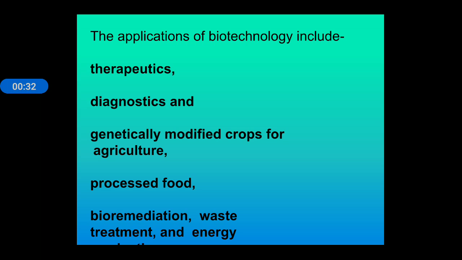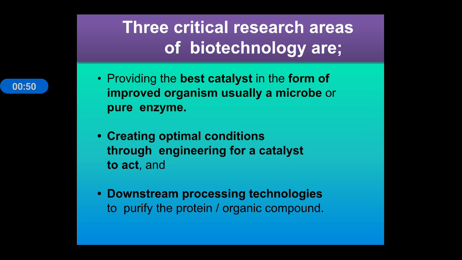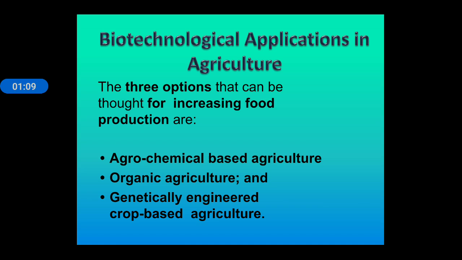So in this chapter we will discuss the various applications of biotechnology, or how biotechnology can be used in different fields. The applications of biotechnology include therapies, diagnostic applications, genetically modified processed food, bioremediation, and waste treatment. There are three critical research areas of biotechnology. First, providing the best catalyst in the form of an improved organism, usually a microbe or pure enzyme. Second, creating optimum conditions through engineering. And third, downstream processing to obtain purified protein and organic compounds.